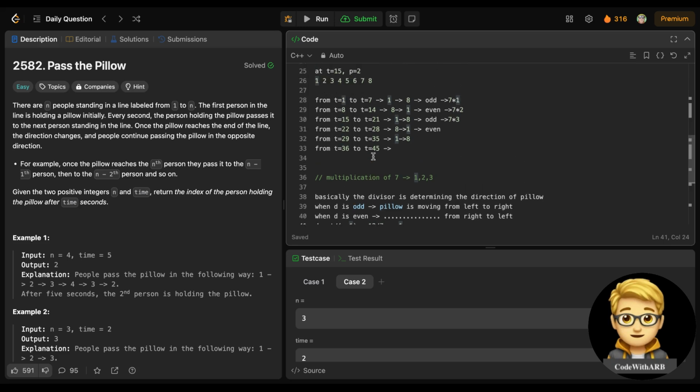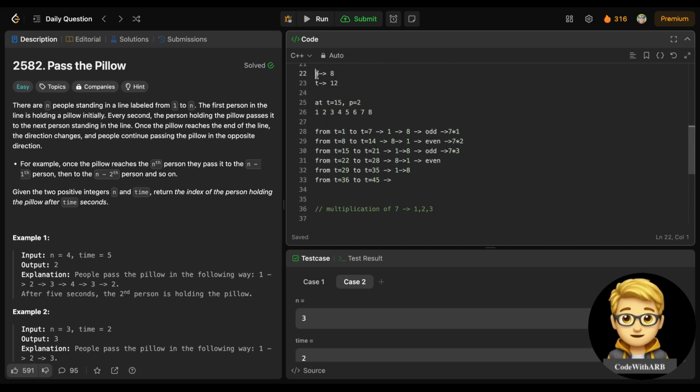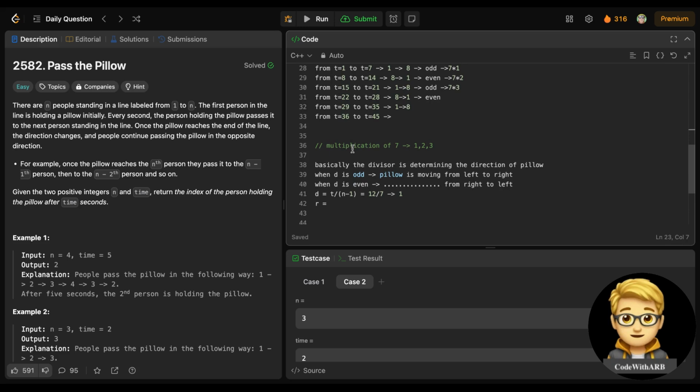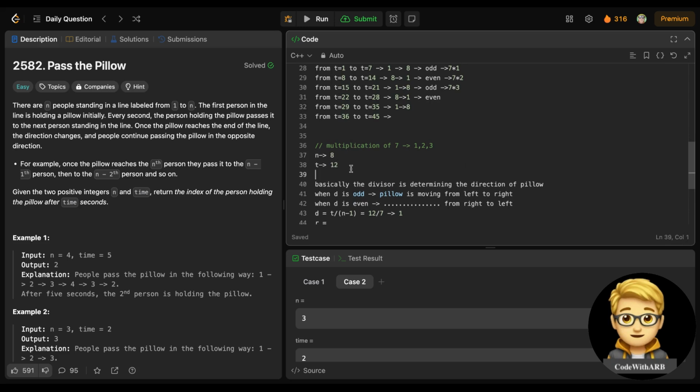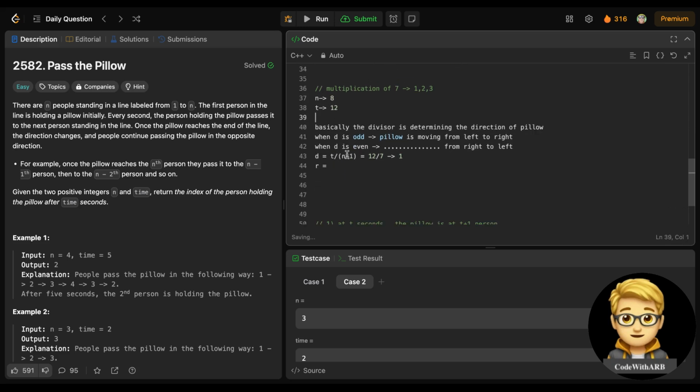So basically, when you take n is equal to 8 and t is equal to 12, n minus 1 is 7. So t divided by n minus 1 gives 1. What does it mean? It means I have moved till left to right. It means now I need to move right to left.